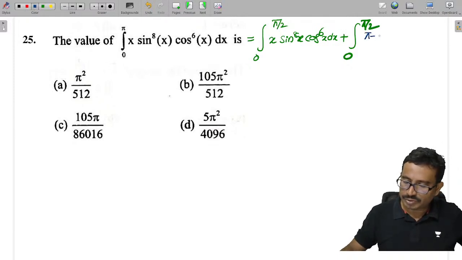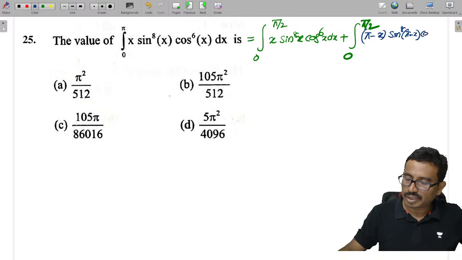In the second part, wherever x is there, we should replace it with pi minus x, into sine power 8 of pi minus x and cos power 6 of pi minus x, into dx.